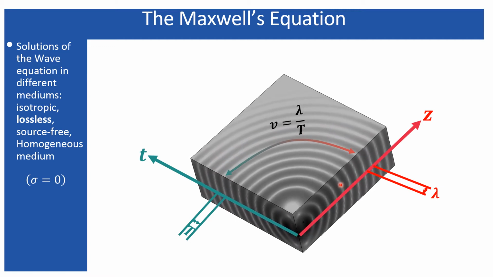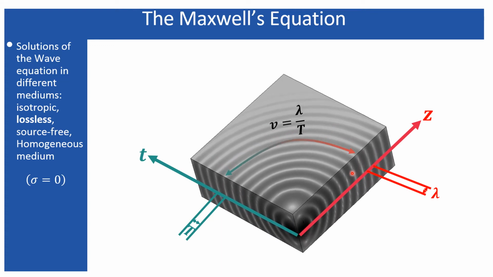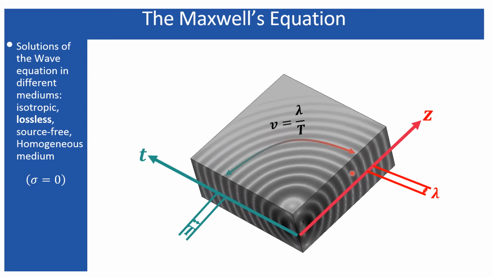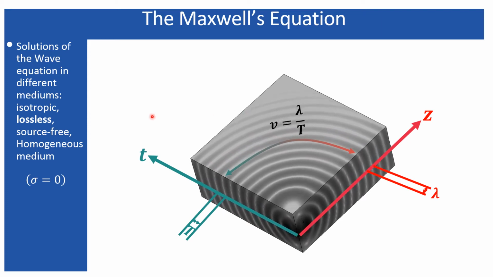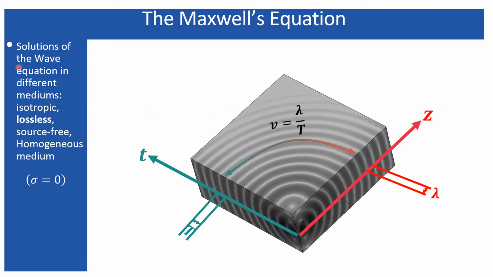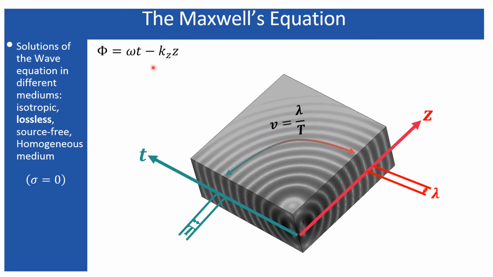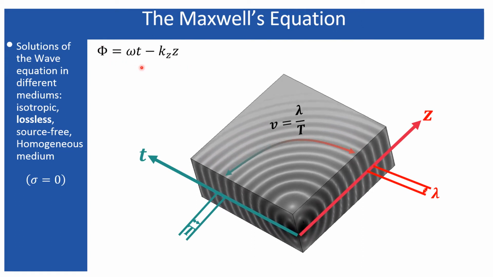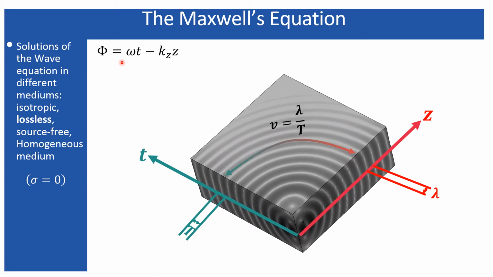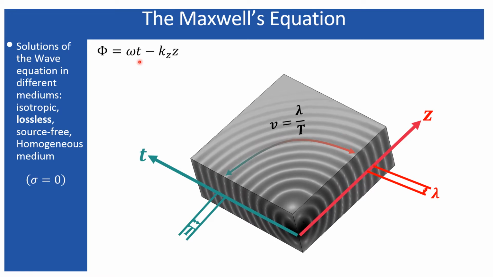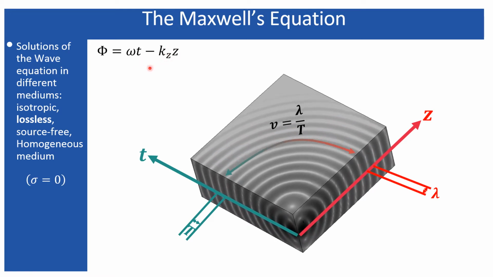Now, as you can see from here, the propagation means the planes of constant phase are propagating. That can be understood using this simple example. This is the phase which I have obtained from my last couple of lectures. Consider that you are starting the observation at t equal to 0 and z equal to 0, that means at the initial time and initial position.